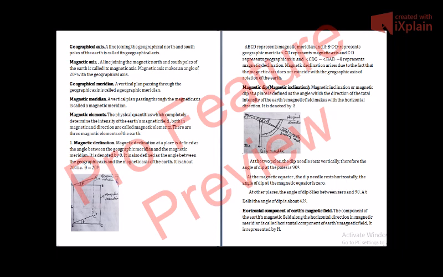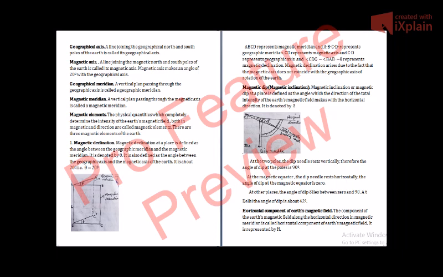The angle CDC dash, which is equal to angle BAB dash, is equal to theta, represents magnetic declination. Magnetic declination arises due to the fact that the magnetic axis does not coincide with the geographic axis of rotation of the earth.